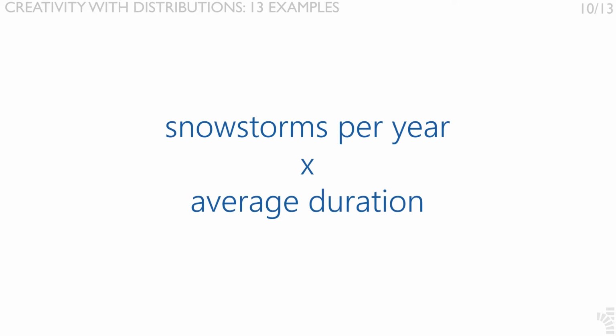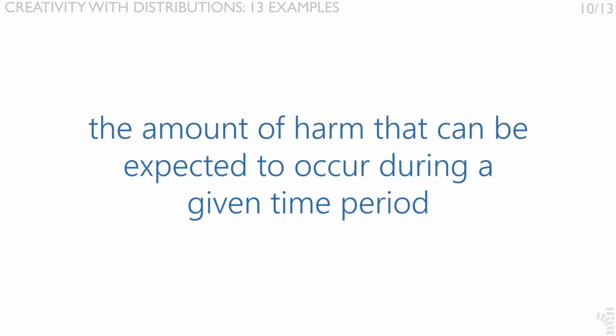Therefore, to obtain the total number of snowstorm days a year we could use the approach of multiplying the number of snowstorms per year times the average number of days of snowstorms in order to obtain, at least as a starting point, a quantification of what we are looking for. From the standpoint that the total annual days of snowstorm is the risk defined, it is the amount of harm that can be expected to occur during a given time period due to a specific harm event, for example, the snowstorms.